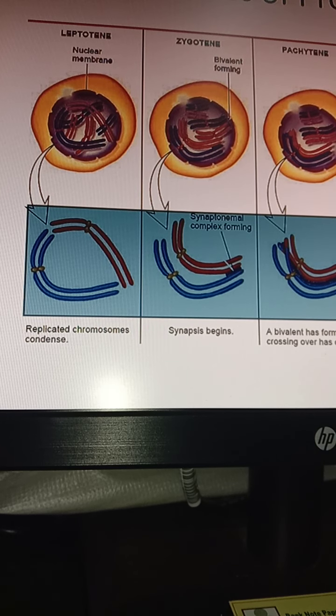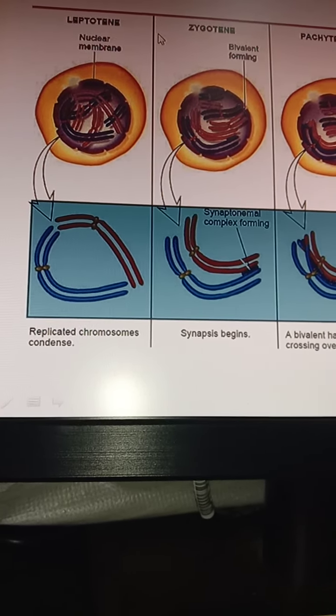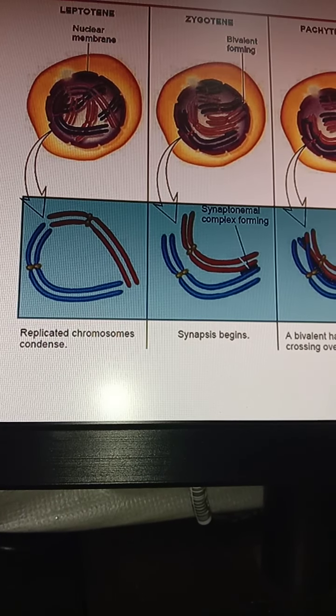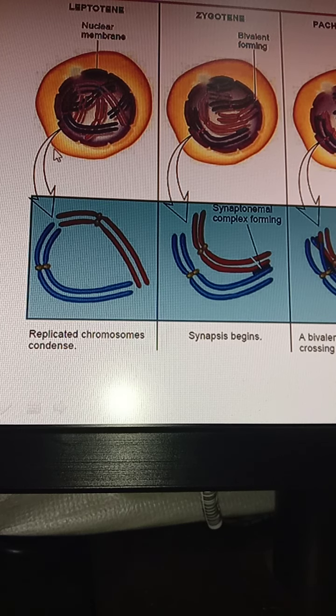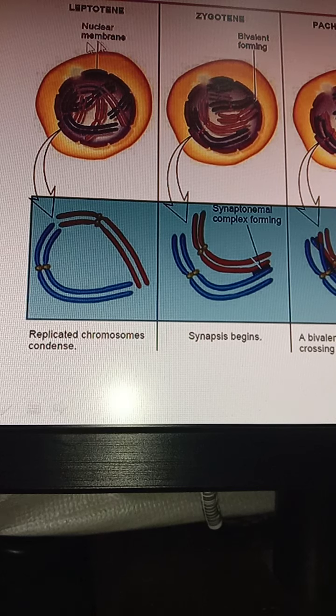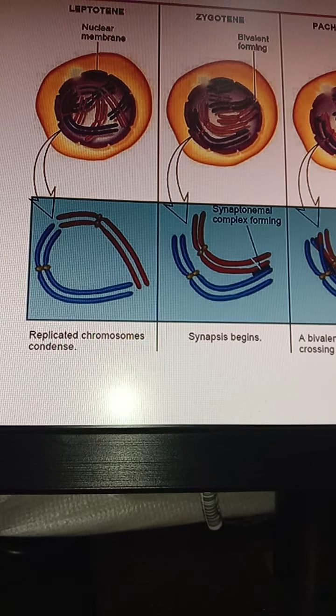Now coming to the phases of prophase 1. As we have discussed, prophase 1 is classified into 5 different phases: leptotene, zygotene, pachytene, diplotene and diakinesis. Leptotene is the first phase of prophase 1. This is immediately after the interphase stage, and we have discussed that in the interphase the chromosomes are like thin chromatin fibers.